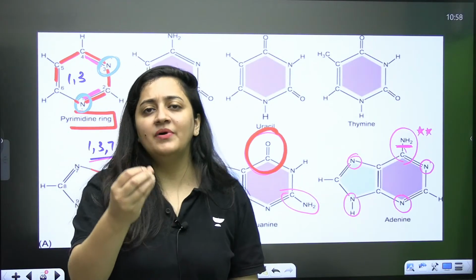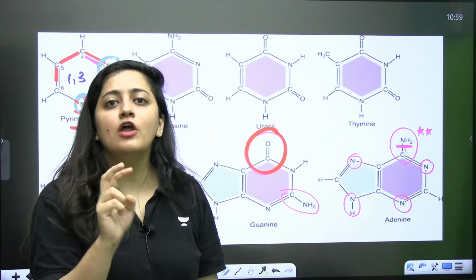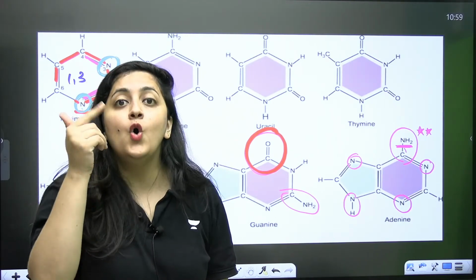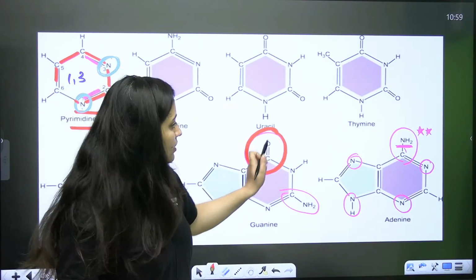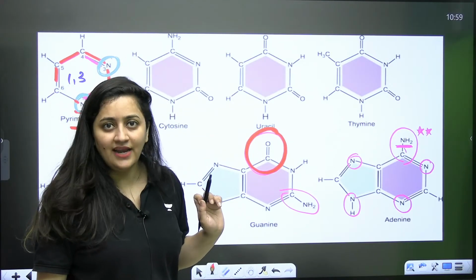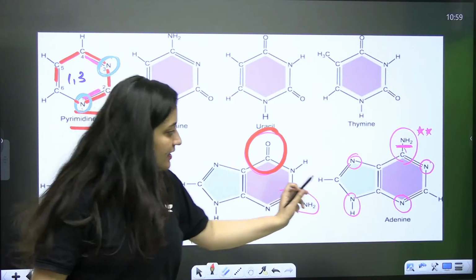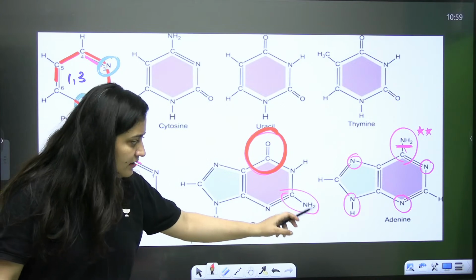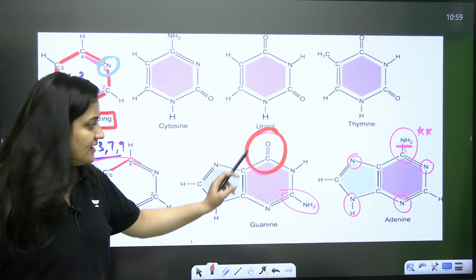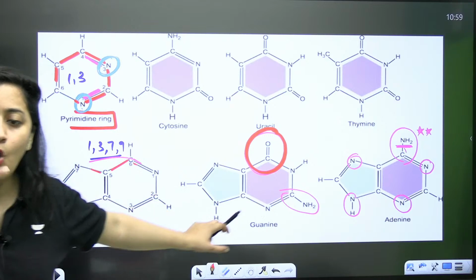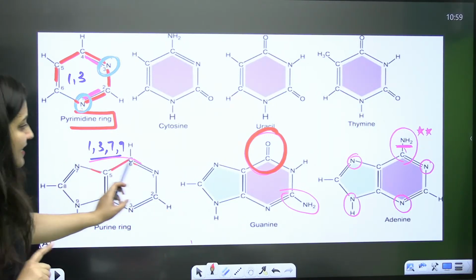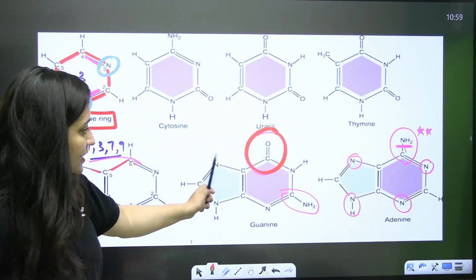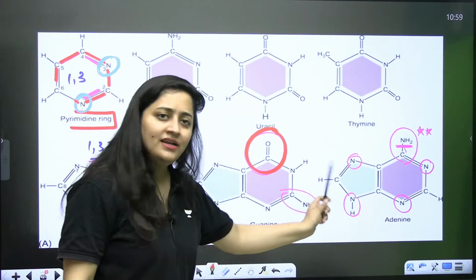Let's say in the paper they have given you two structures. Out of the following, which one is adenine, which one is guanine? So if it is guanine, O is there, double bond O is present, right? Here in adenine, NH2 at the 6th carbon, and here again your NH2 is there, but it is at 2nd carbon, and the 6th carbon has C double bond O. So by looking at the structure, you can decide whether it is purine or pyrimidine, right? And if you have to decide adenine and guanine, I have given you the trick.